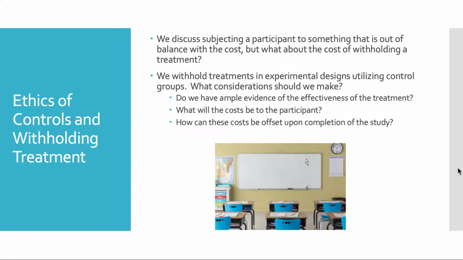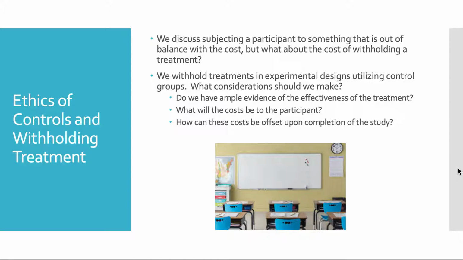To expand on what this means and how we would handle this, I'm going to use the example of a classroom situation because that's where we see this often. We could also see it in medicine and other fields, but we're going to focus on a classroom situation for this example. Let's assume that there is a new literacy program, a new program that's supposed to help children, students learn how to read. We have seen some preliminary research, and the preliminary research says that there's a pretty decent shot that it would help with this particular group, but we're not entirely sure. We still need more research on this particular topic.